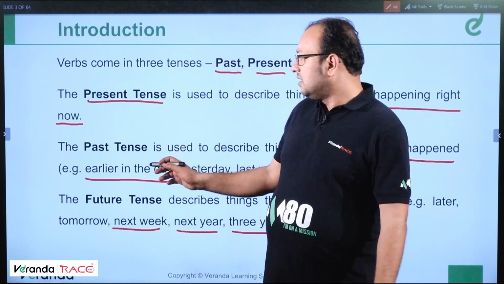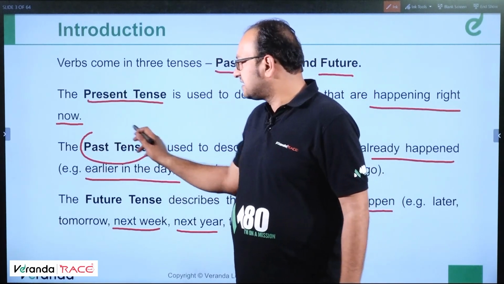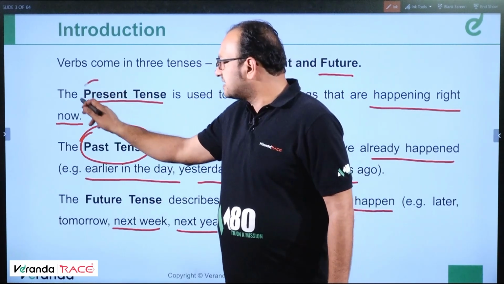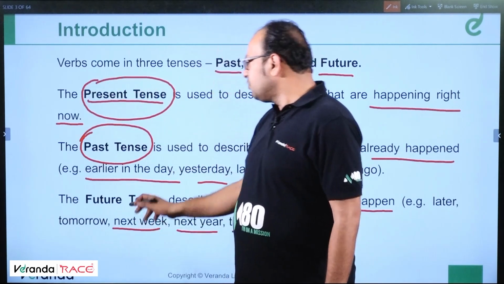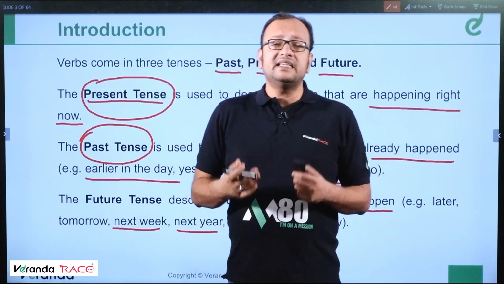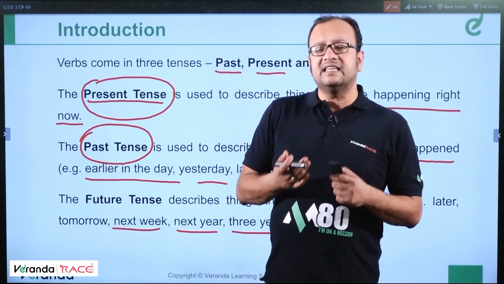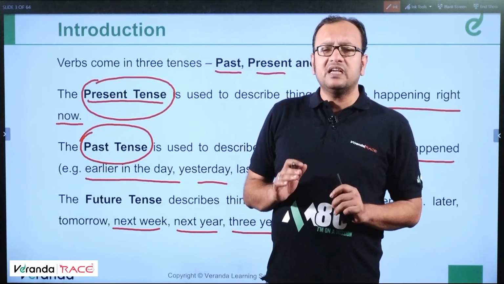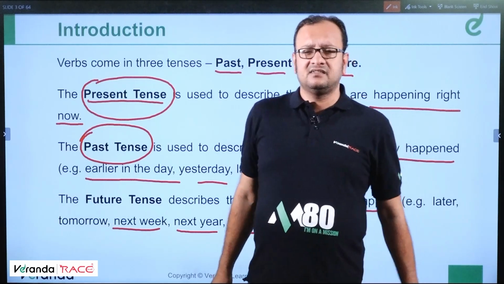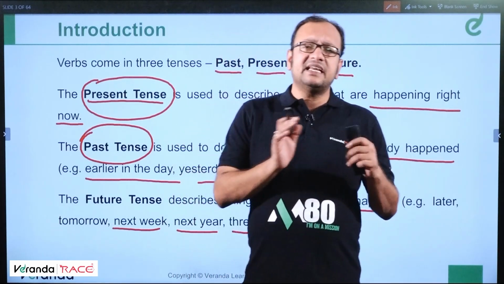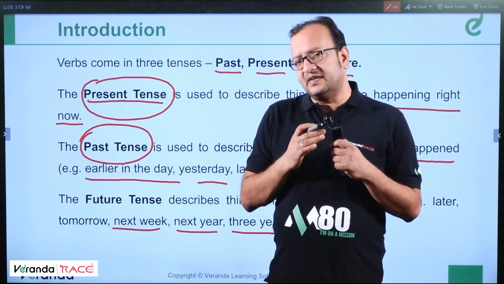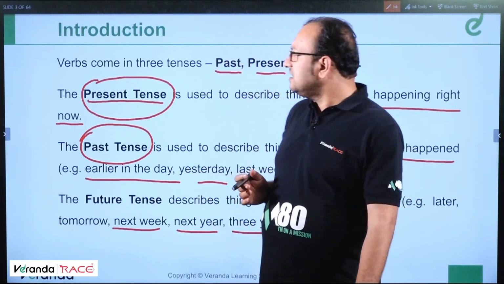Again, the past tense, the present tense and the future tense. These are representations of the action, how they are written, how they are said, how they are represented. Clear? They are representations of the action or events. So moving ahead.